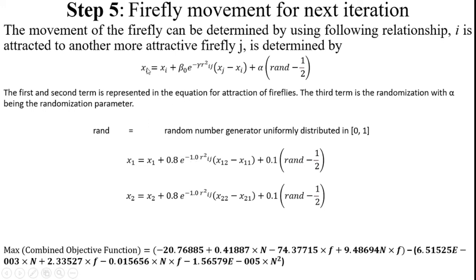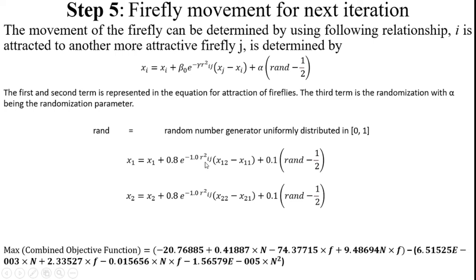Here xi, because I want to identify the x1 value from this, I substitute 1. x1 is equal to x1 plus 0.8, the best beta naught value predicted from the above calculation, into e power minus 1.0, the best gamma value from the previous calculations, r square.